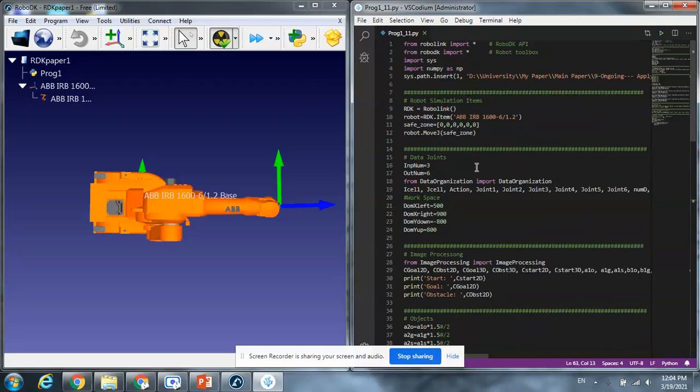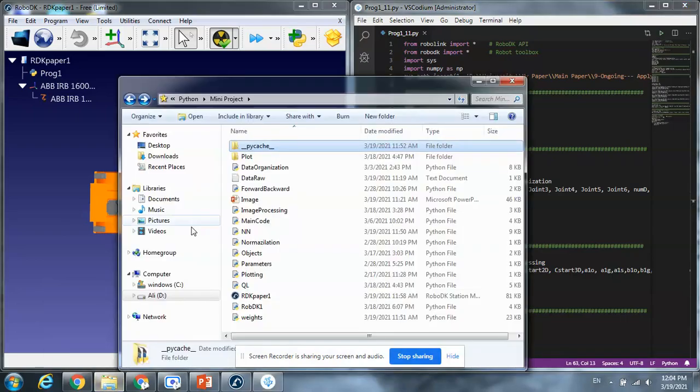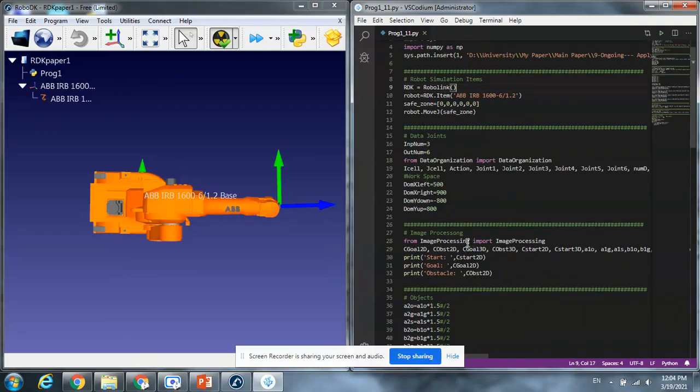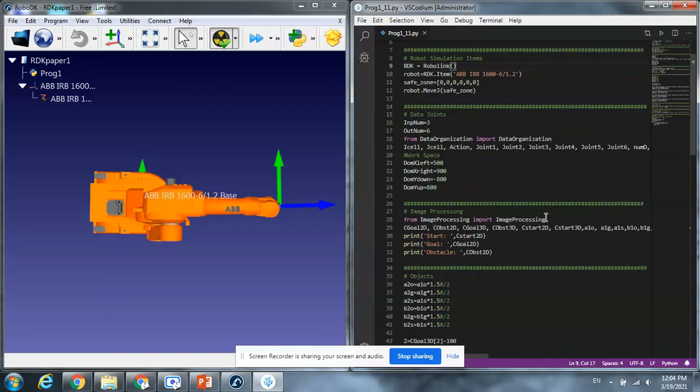On the right-hand side, you can see my Python code. In my Python code, there are a lot of functions that I saved in a folder in order to use them. One of the most important functions is the image processing function that helps me find a start, goal, and obstacles.